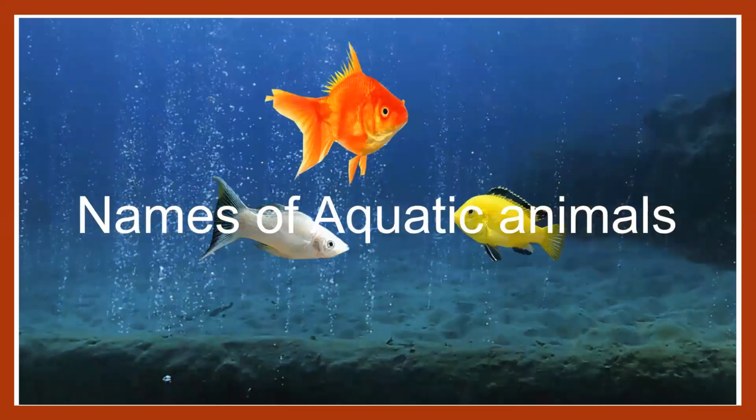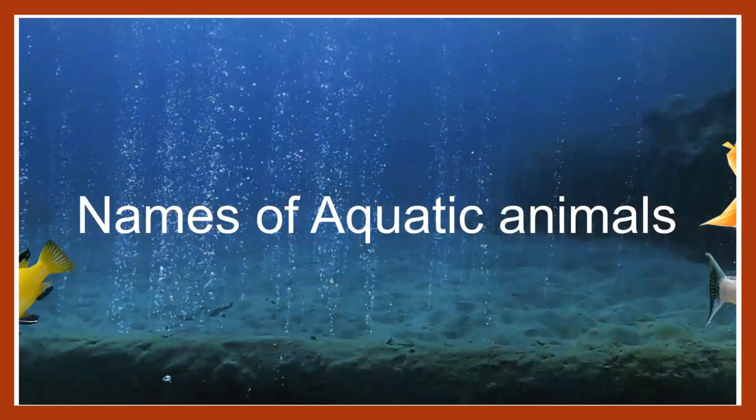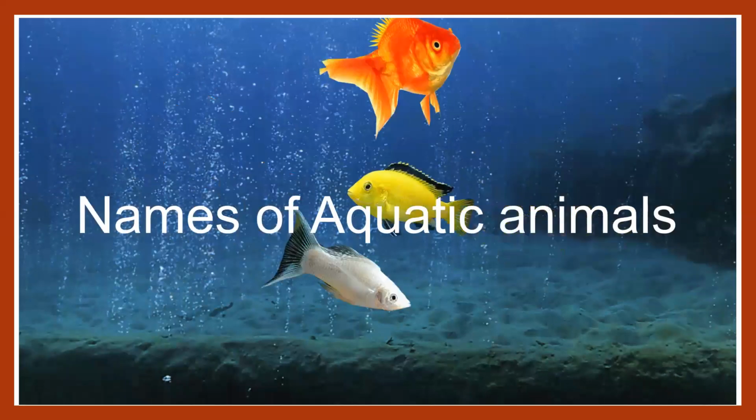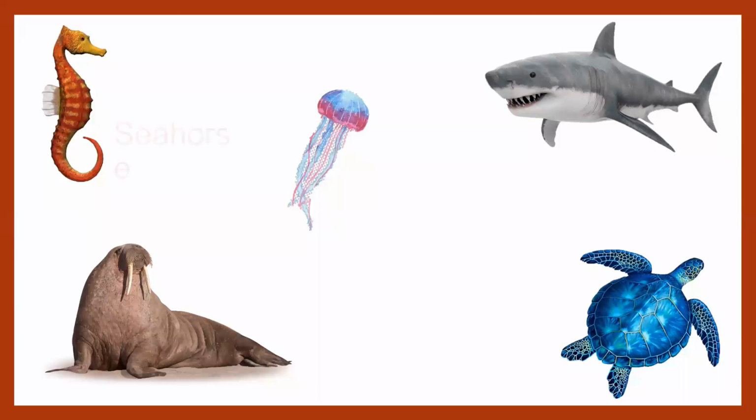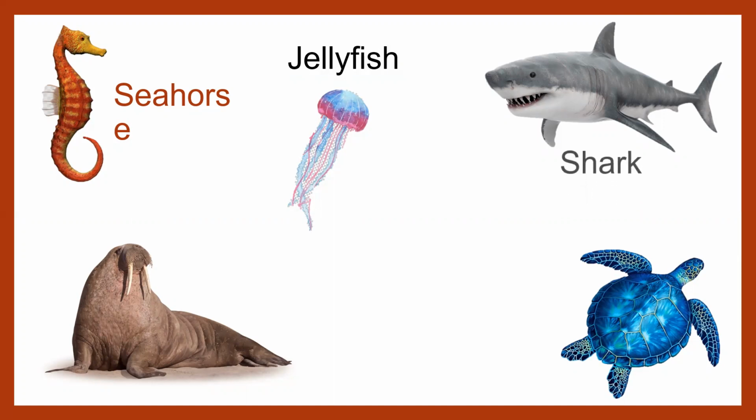Now we will learn some names of aquatic animals. Already these also we have done, but again we are revising. So these are some different aquatic animals. S-E-A-H-O-R-S-E, seahorse. Second is jellyfish, J-E-L-L-Y-F-I-S-H, jellyfish. Then we have shark,